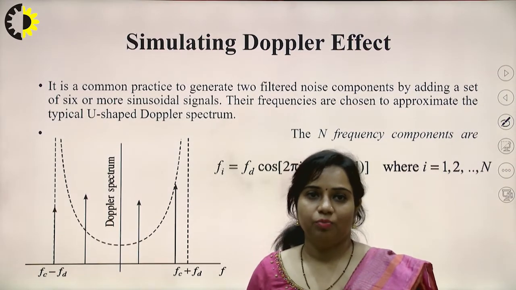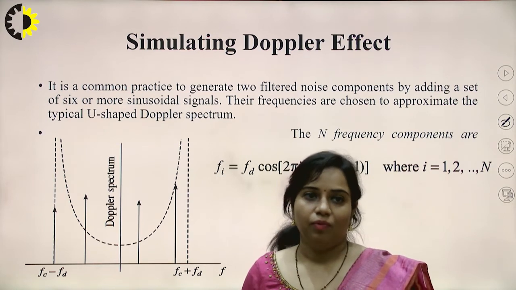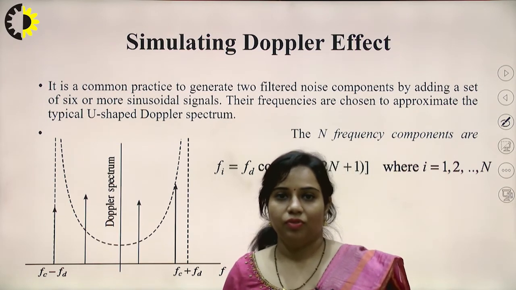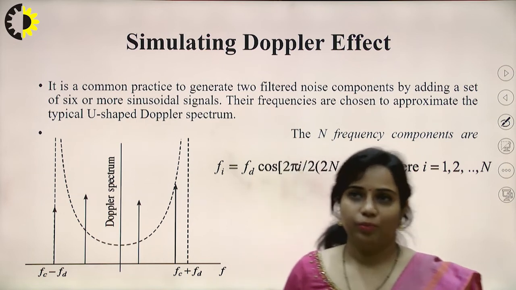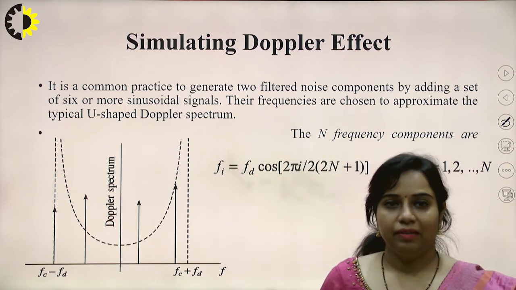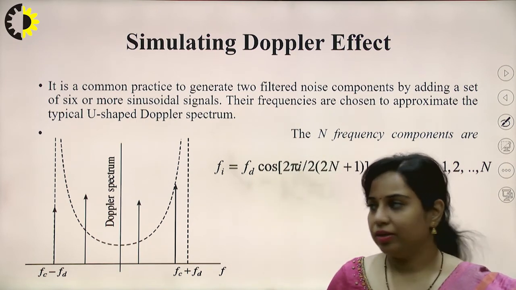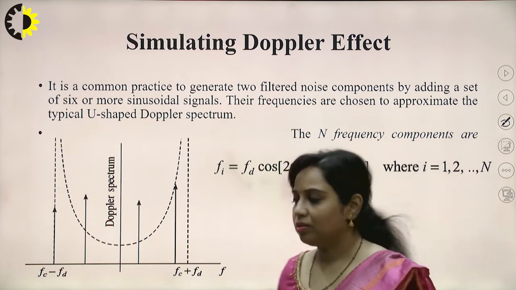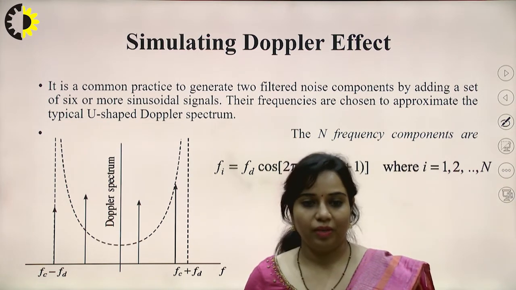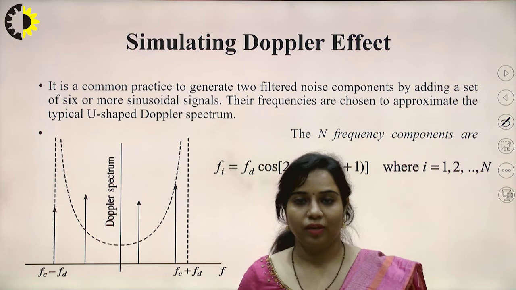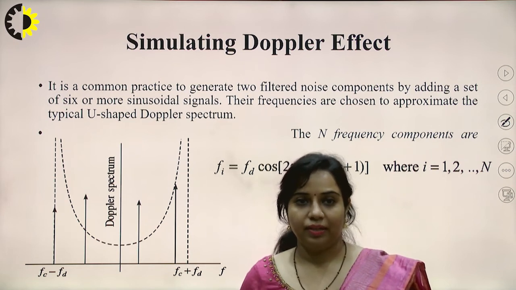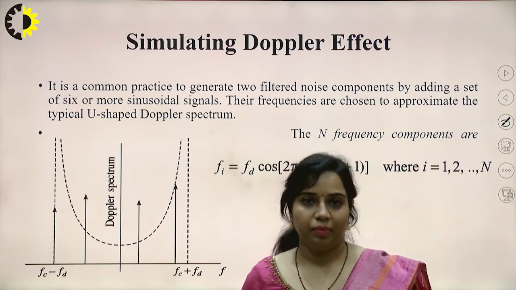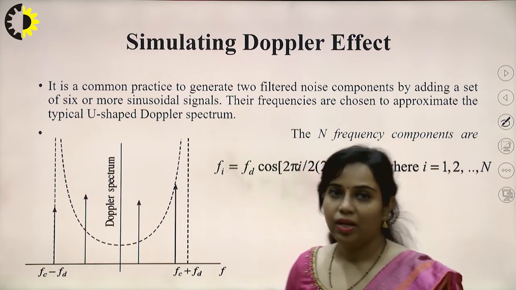Next one is simulating the Doppler effect. Now, what is the Doppler effect? The Doppler effect basically means that whenever we are considering any radar or a system, when the system is moving away from the target or moving towards the target, then a change in the frequency will take place. Either it will be added or it will be subtracted.